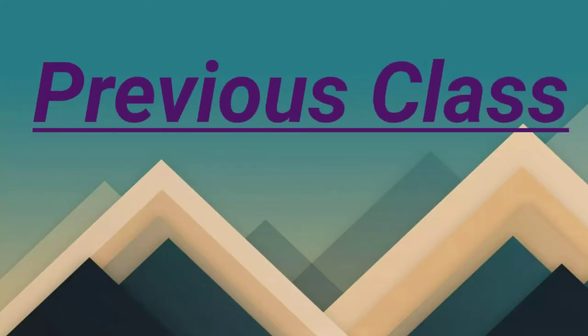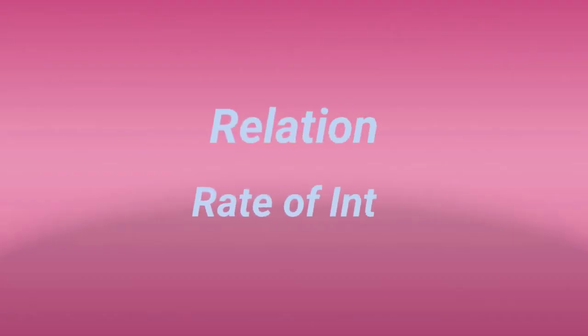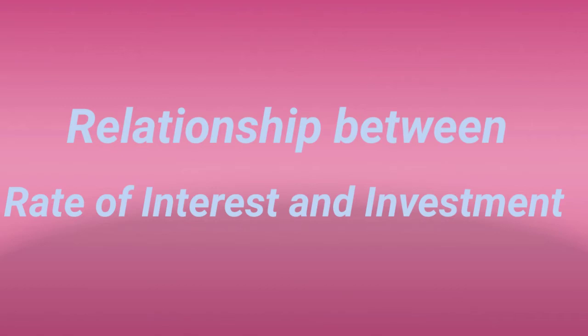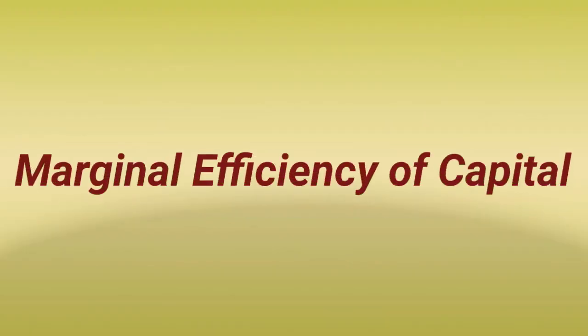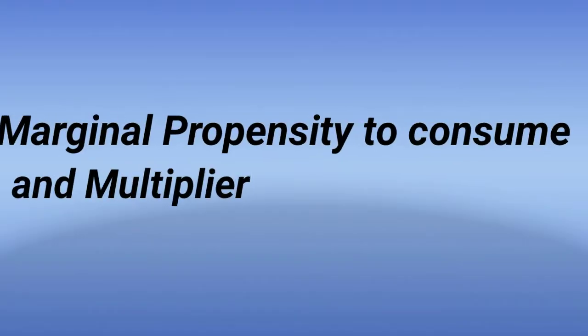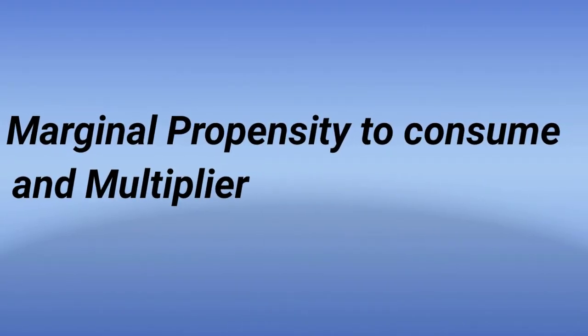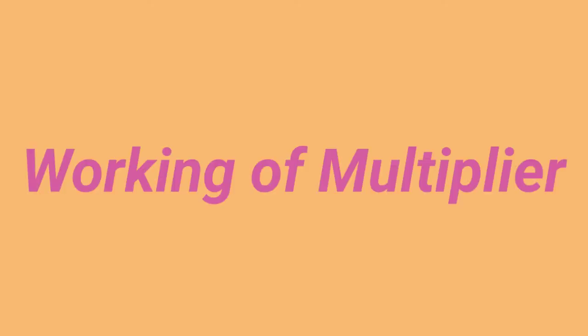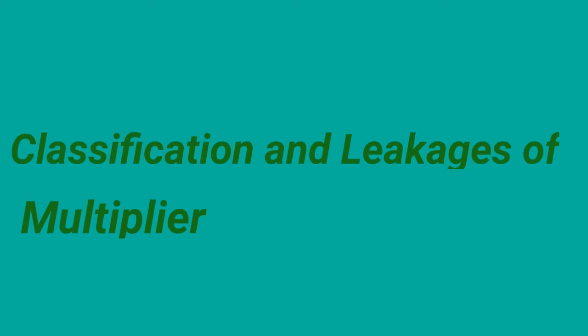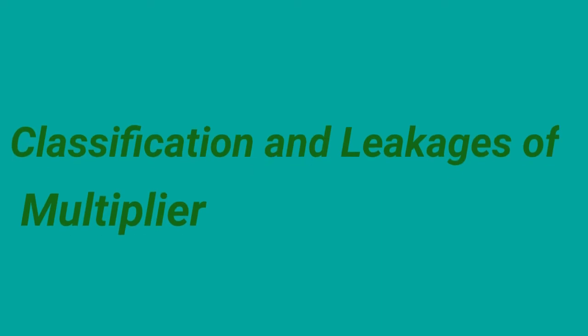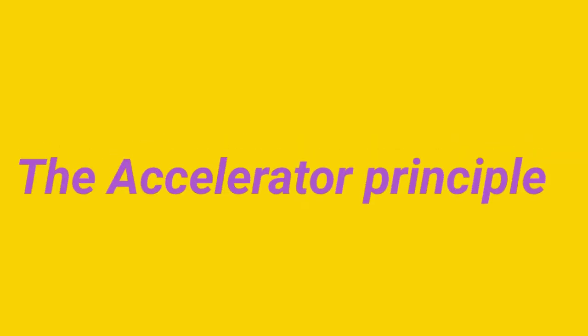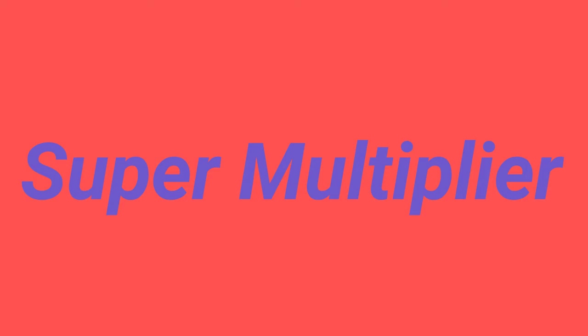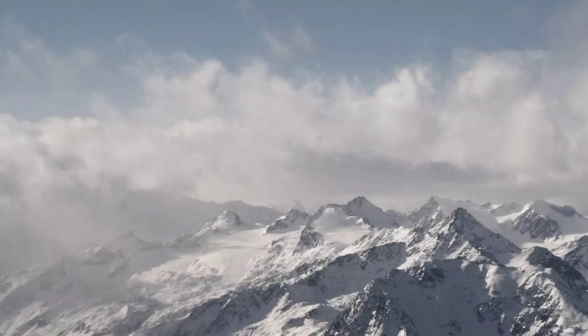In the previous class, you learned about the relationship between rate of interest and investment, marginal efficiency of capital, multiplier, and marginal propensity to consume and multiplier. Today, you are going to learn about working of multiplier, classification and leakage of multiplier, the accelerator principle and super multiplier. Please watch this video very carefully till the end.